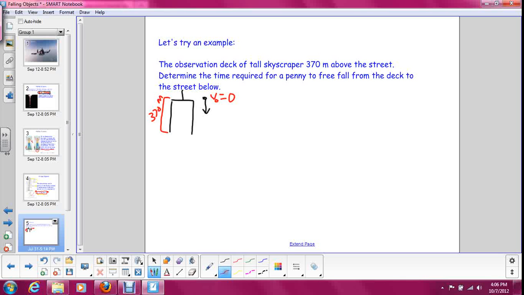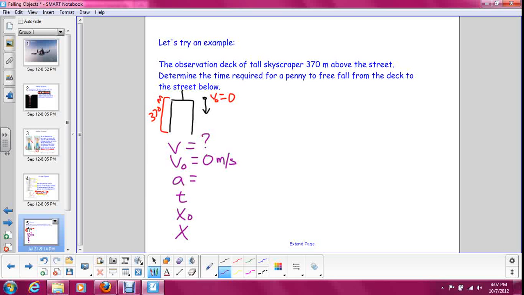So now let's list everything we know. We can have up to 6 different variables: the final velocity, initial velocity, acceleration, time, initial position, and final position. Do we know how fast the penny is going when it hits the ground? Not really. We could figure it out, but we are not given that in the problem, and we can't assume anything about that. But we do know how fast it starts. In the beginning of the problem, it's dropped, so it has an initial velocity of 0.